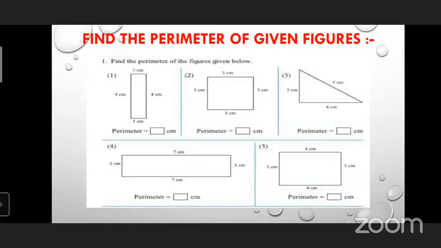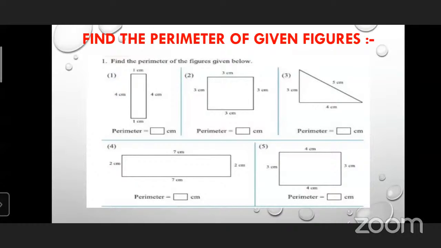Question number 5. The figure is given. First, you should tell me what is the name of the figure. Can you observe which measurements are given, whether it is a square or a rectangle?